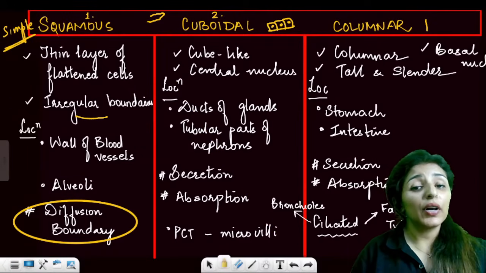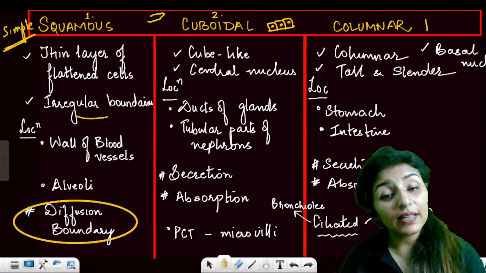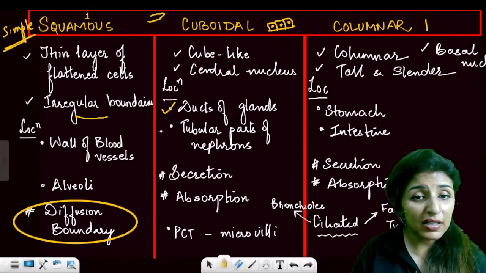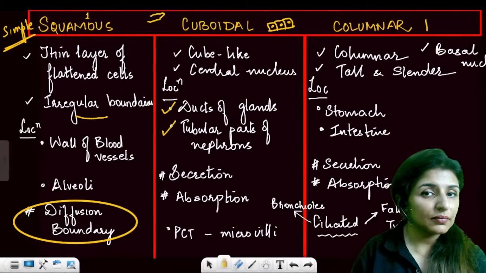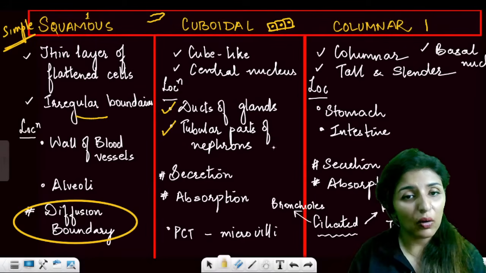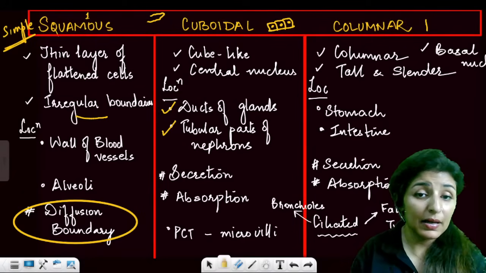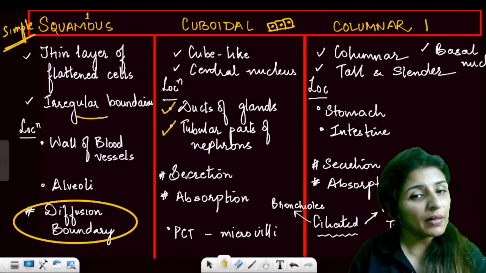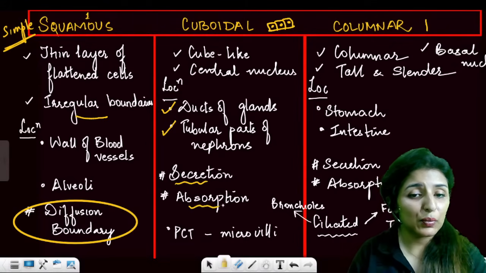Then in cuboidal, the cells are cube-like and there is a central nucleus as said. And where are they present? In the ducts of glands, tubular parts of nephron. In PCT, DCT, all of that, and in the loop of Henle, they also have cuboidal. So what is the function played by them? It is secretion and absorption.